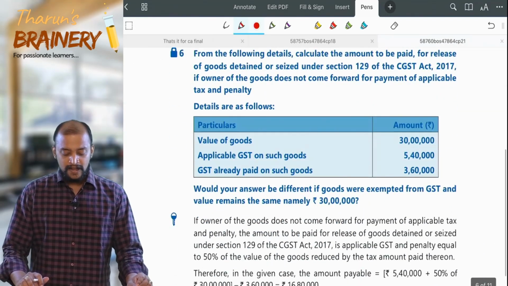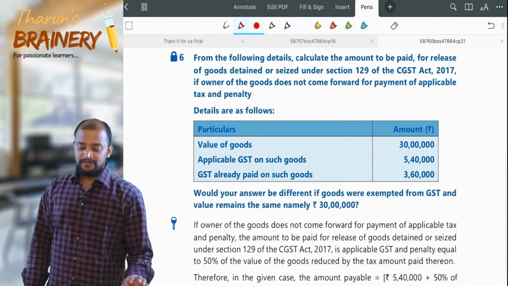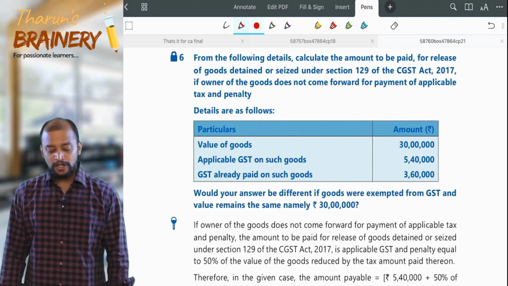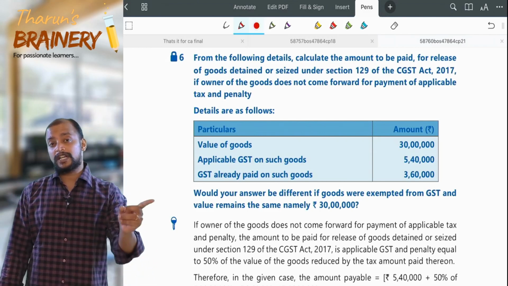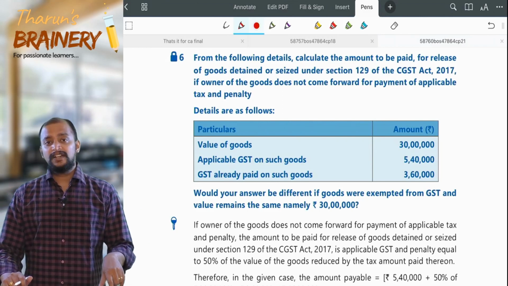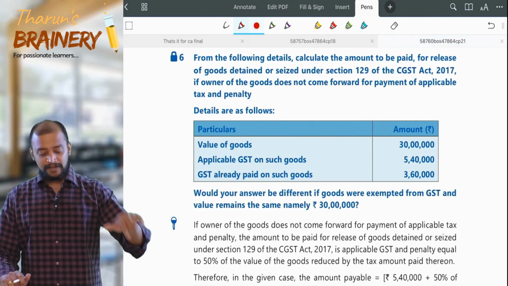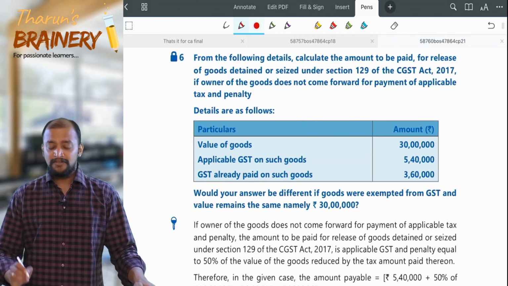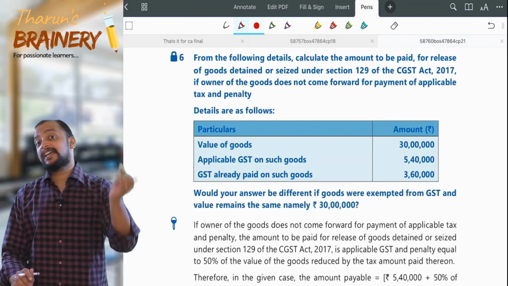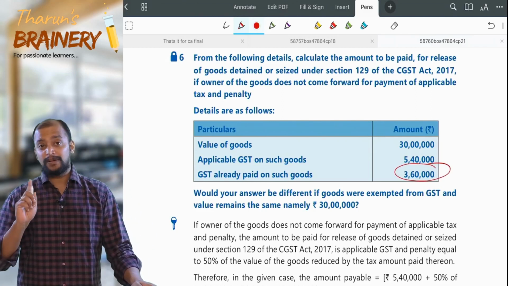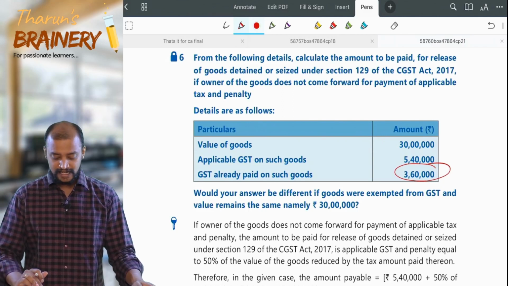Another question. From the following details, calculate the amount to be paid for release of the goods detained or seized under section 129 if the owner of the goods does not come forward. If the owner is not coming forward, and it is taxable goods, then 50% of the value of the goods. What is 50% of the value of the goods? 30 lakhs into 50%, 15 lakhs, minus tax paid thereon. What is tax paid thereon? 3,60,000. It is the applicable GST, tax paid thereon, so 3,60,000.